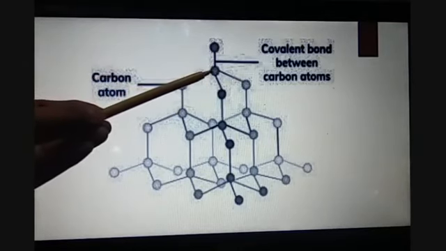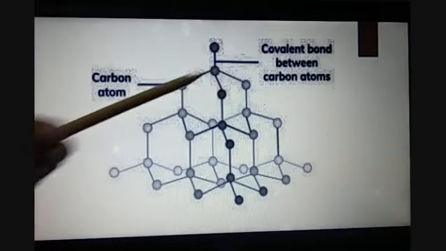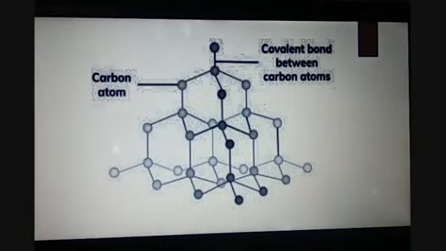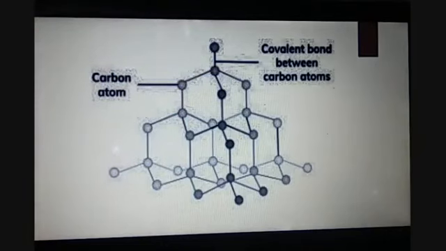This is the central carbon which is bonded with 4 carbon atoms, forming a tetrahedral geometry, and this tetrahedral geometry is extended in a three-dimensional shape.